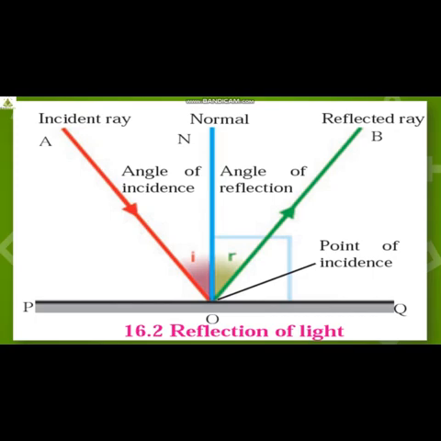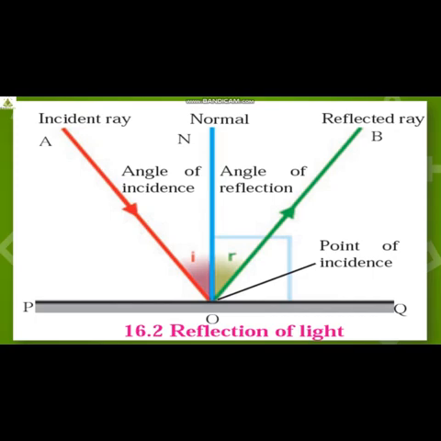Normal means perpendicular line. Can you see N for normal? It is written straight, blue colored. So red is the incident ray, green is the reflected ray, and blue is nothing but your normal line, which is perpendicular on to the mirror. Okay. Now this line ON is called the normal to the mirror.